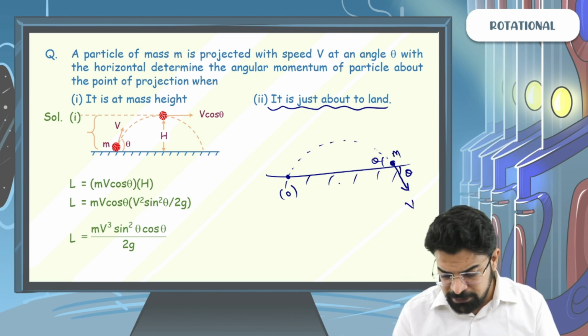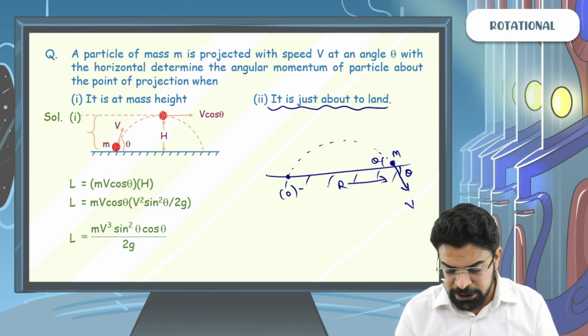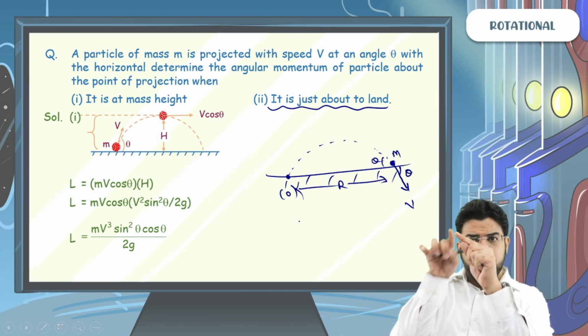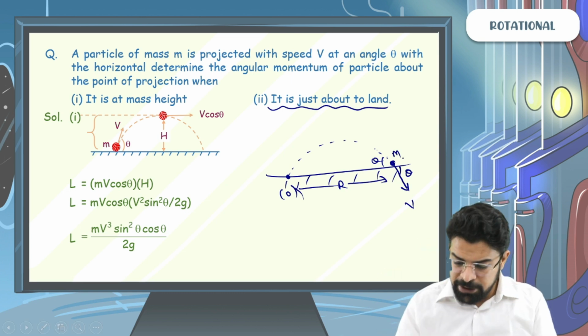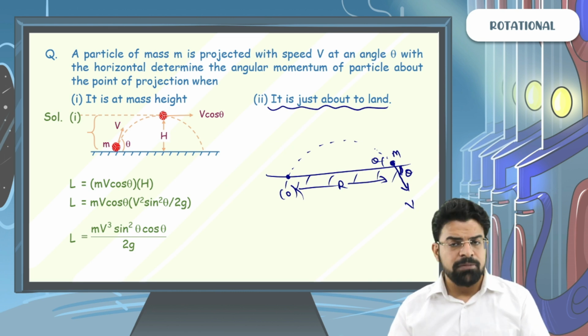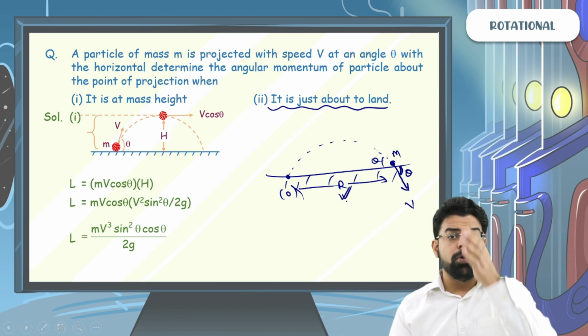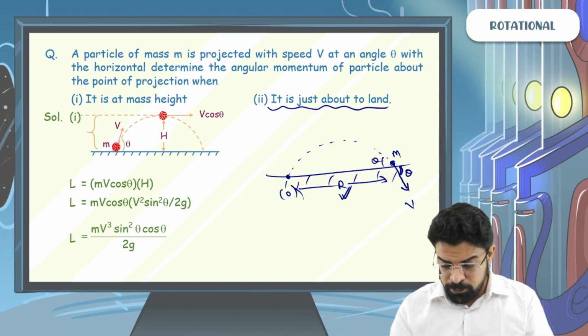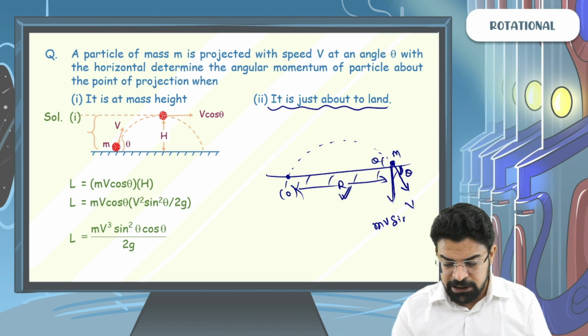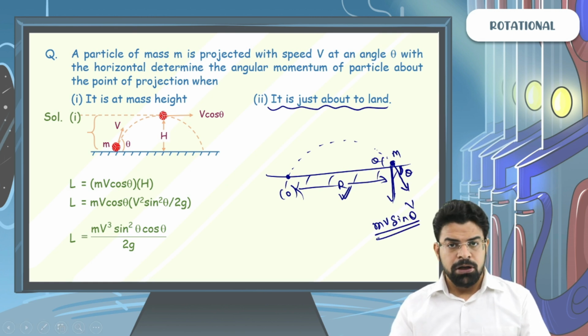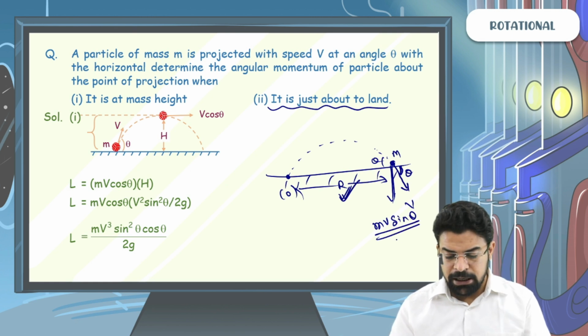The position vector will have a magnitude equal to the range. And we know that the momentum vector is mv, making an angle theta with the horizontal. We can write angular momentum as length times momentum perpendicular. And momentum perpendicular will be nothing but mv sine theta.